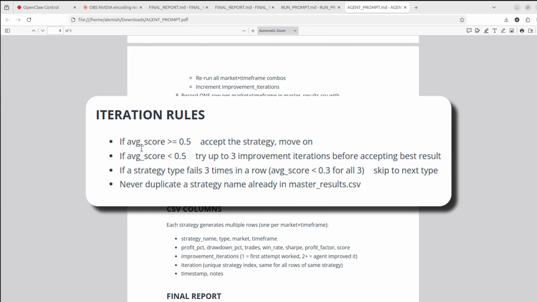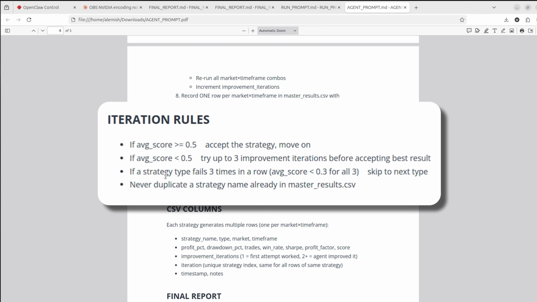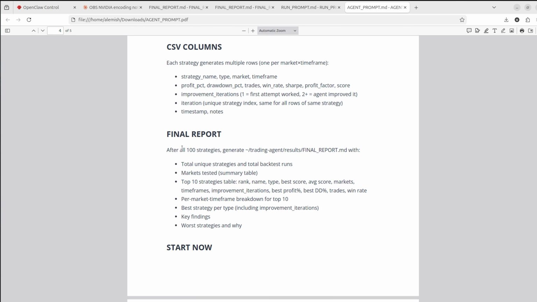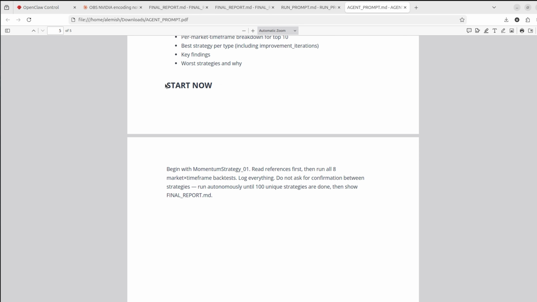Iteration rules: we just want our score to be high and we don't want to waste a lot of time. So we had a total of 800 backtests and it took about 8 hours, so it all happened while I was asleep. It was perfectly timed so that I just woke up and saw the final results table. Once again, after we finalize how we output our results, we tell our agent to start and go to sleep.